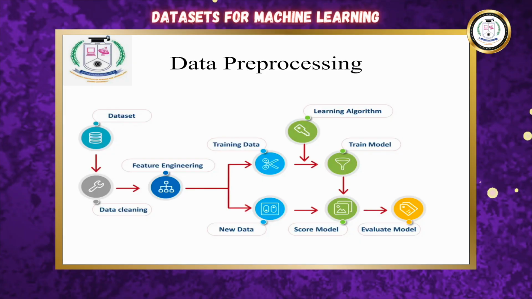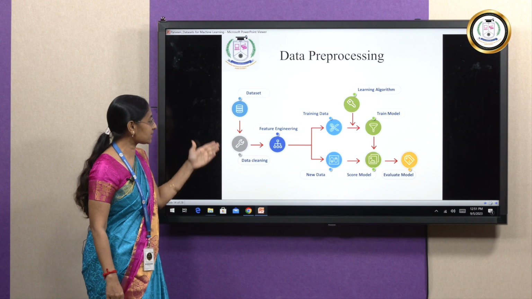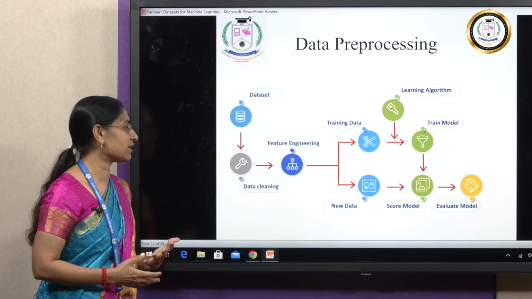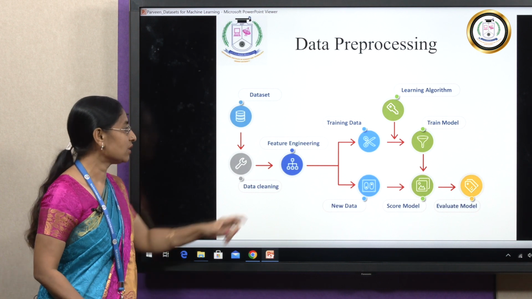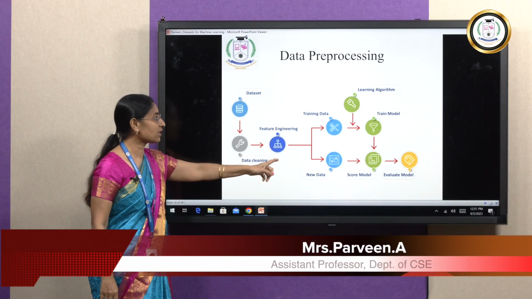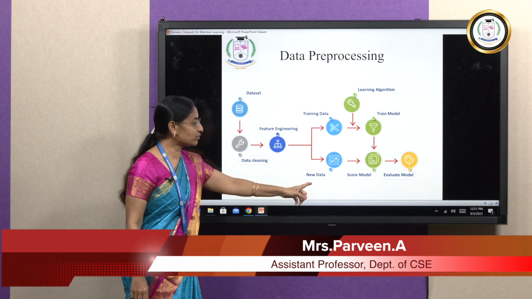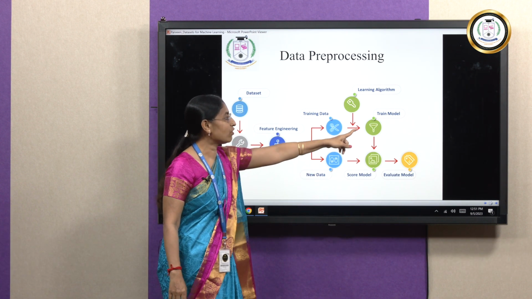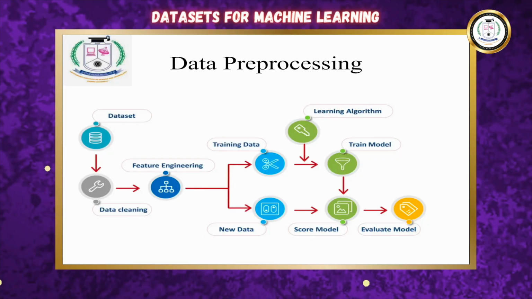Data pre-processing is one important step when we use a dataset for training purposes. We initially give the dataset and it performs data cleaning, where all the vulnerable details are removed. Then we go for feature engineering, where we train the data and new data is also given, and we use certain learning algorithms for training that model, score the model, and finally evaluate the model where we do the predictions. After this, we get whether the prediction is a success or a failure.